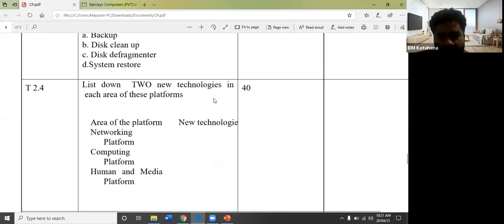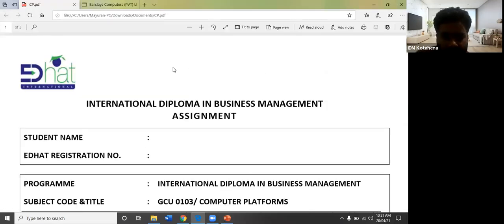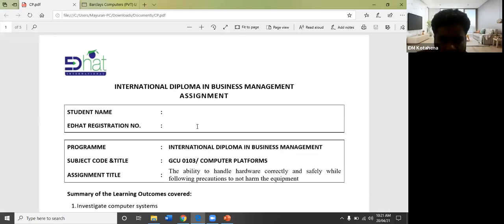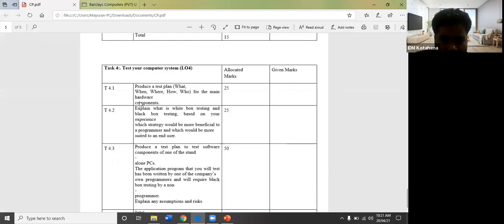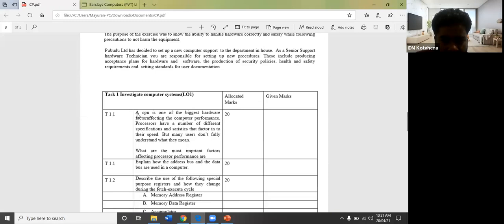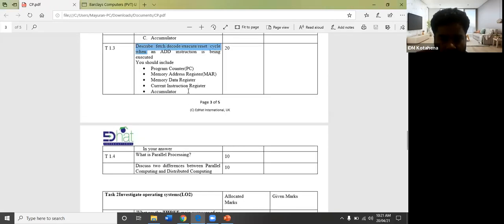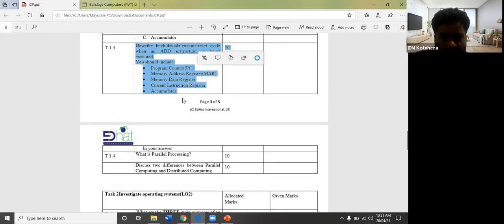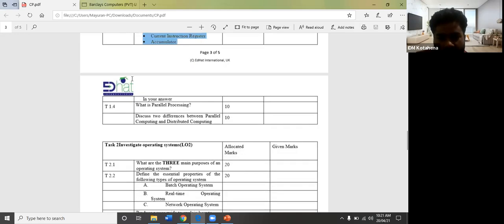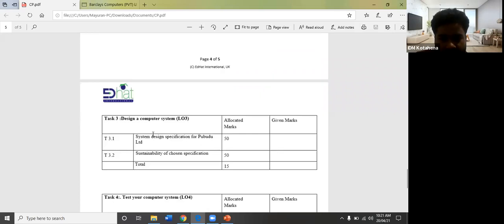Right, now when we come to the assignments, that's all we have in the assignments. Only one part will be pending, that is 1.3, actually 1.4, this part. So I will explain that to you. Apart from that, you can do everything, right?